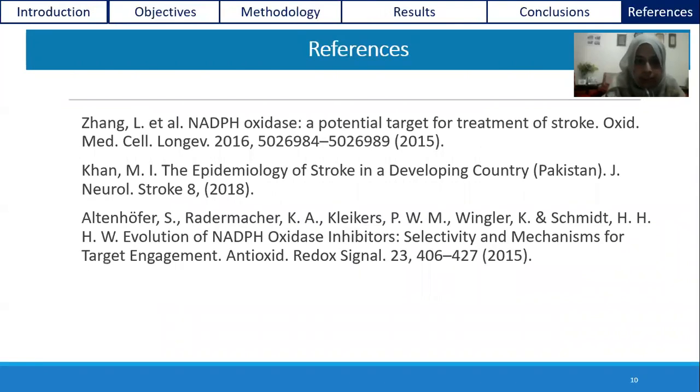These are the references of the presentation. We studied NADPH oxidase as a potential target for the treatment of stroke, the epidemiology of stroke, and the evaluation of the selective mechanism of target engagement for the inhibitor of NADPH oxidase.